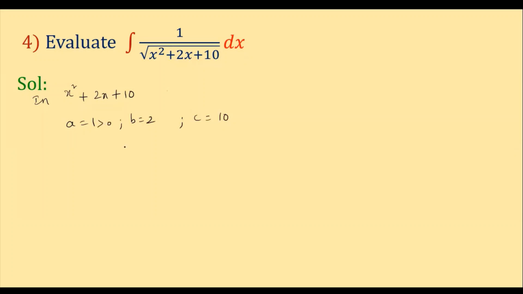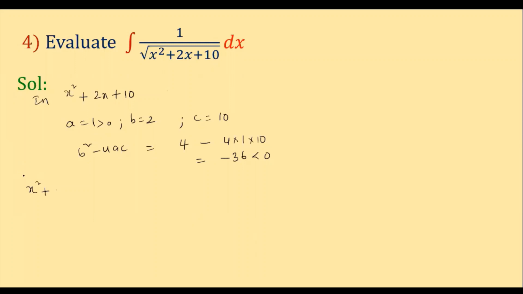Yes. Now just find out b square minus 4ac, children. b square is 2 square, which is 4, minus 4 into 1 into 10, which is 4 minus 40, which is minus 36, which is less than 0. So it comes under which case? Case 1 or case 2? Yes, you are right. It comes under case 1. So if it is case 1, then what should you do? This term x square plus 2x plus 10 should be reduced to the form. Okay. So how to reduce it?